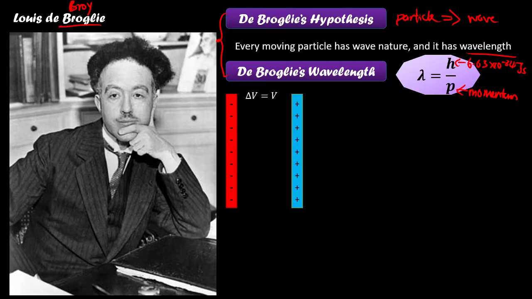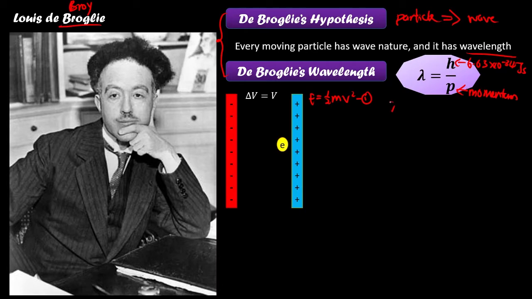Okay, so now let's say you have this equation lambda equals h over p, and we have a moving particle, an electron, accelerated from the negative plate to the positive plate. This electron will gain kinetic energy equal to half mv squared, and that is equation 1.